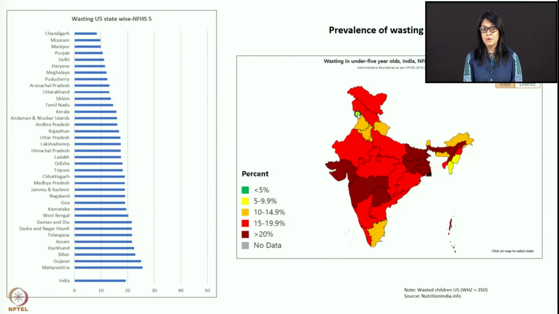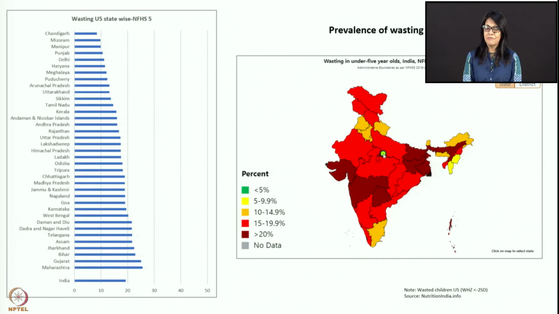So you want to make sure that longitudinal data is more important than cross-sectional data in wasting. Cross-sectional means you just measure weight for height, even once, and say this child is wasted. Generally, I prefer that we have a longitudinal checkup, to see if the child is growing well height-wise over a period of time.